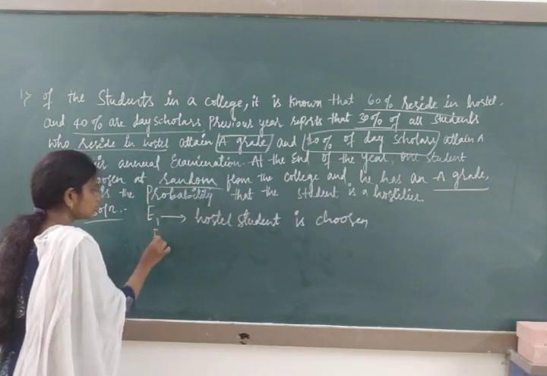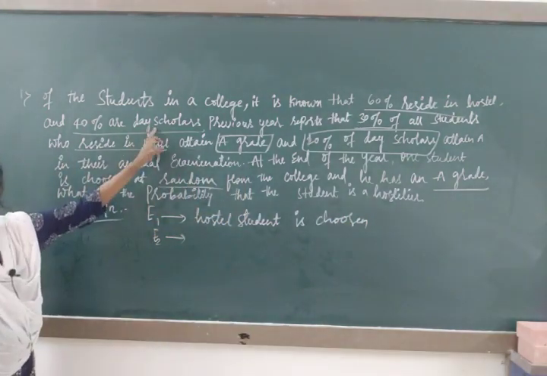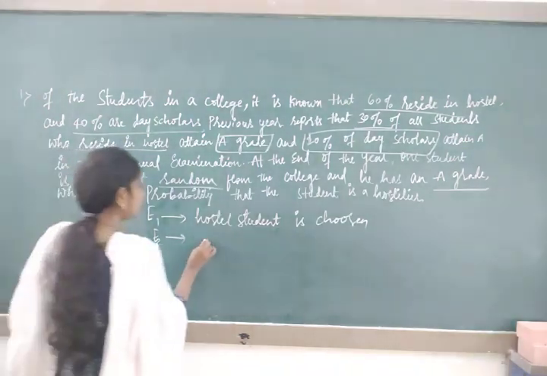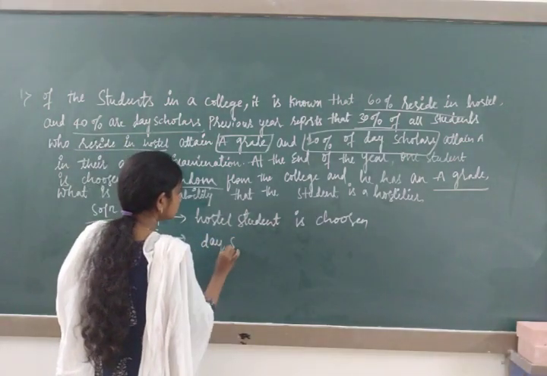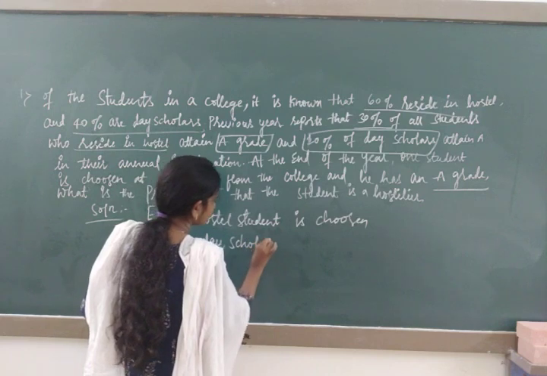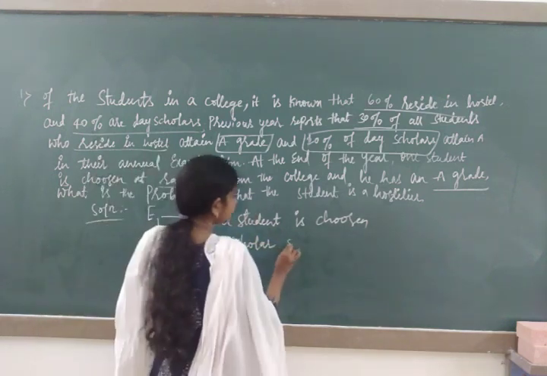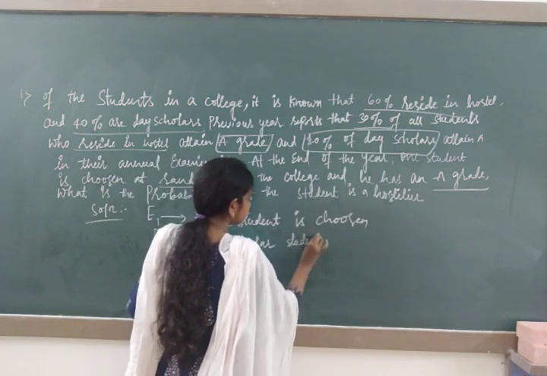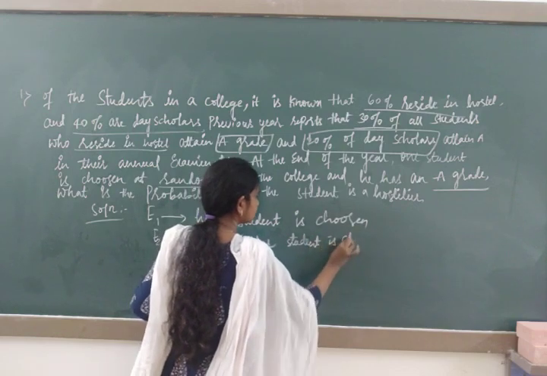E2 is the event that a day scholar student is chosen.